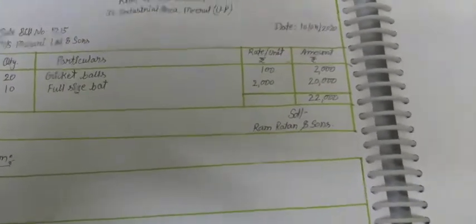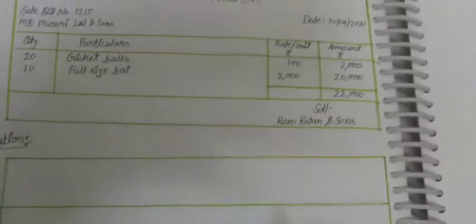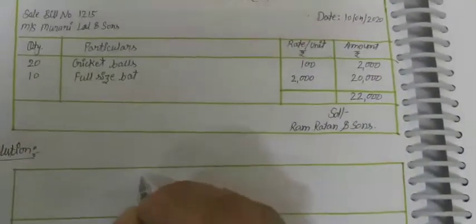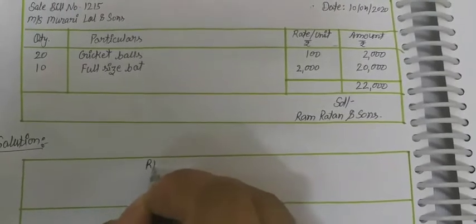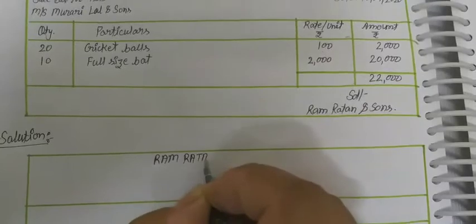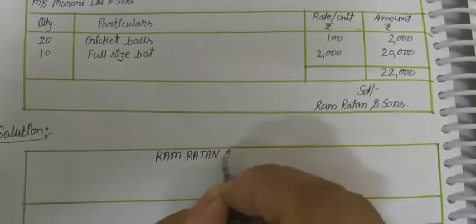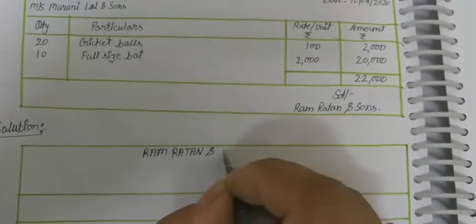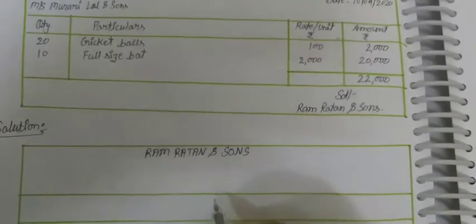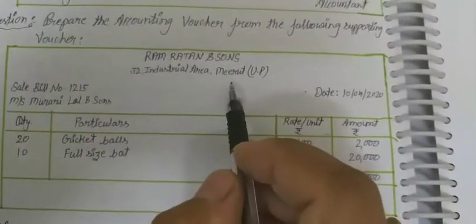So first of all, who is preparing the voucher? The voucher is prepared by Ram Ratan and Sons. So at the top we show the name of Ram Ratan and Sons. Okay, the complete address is given.